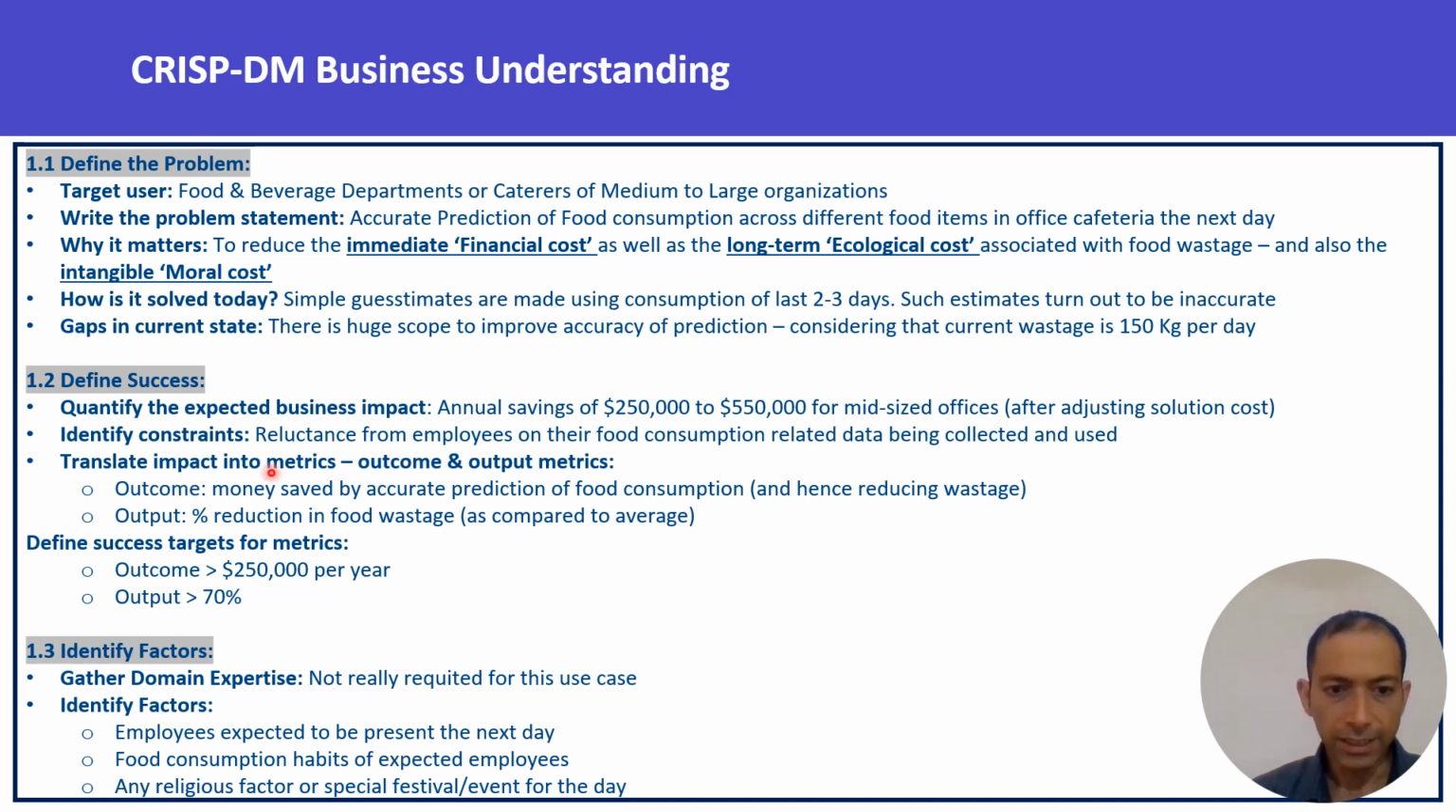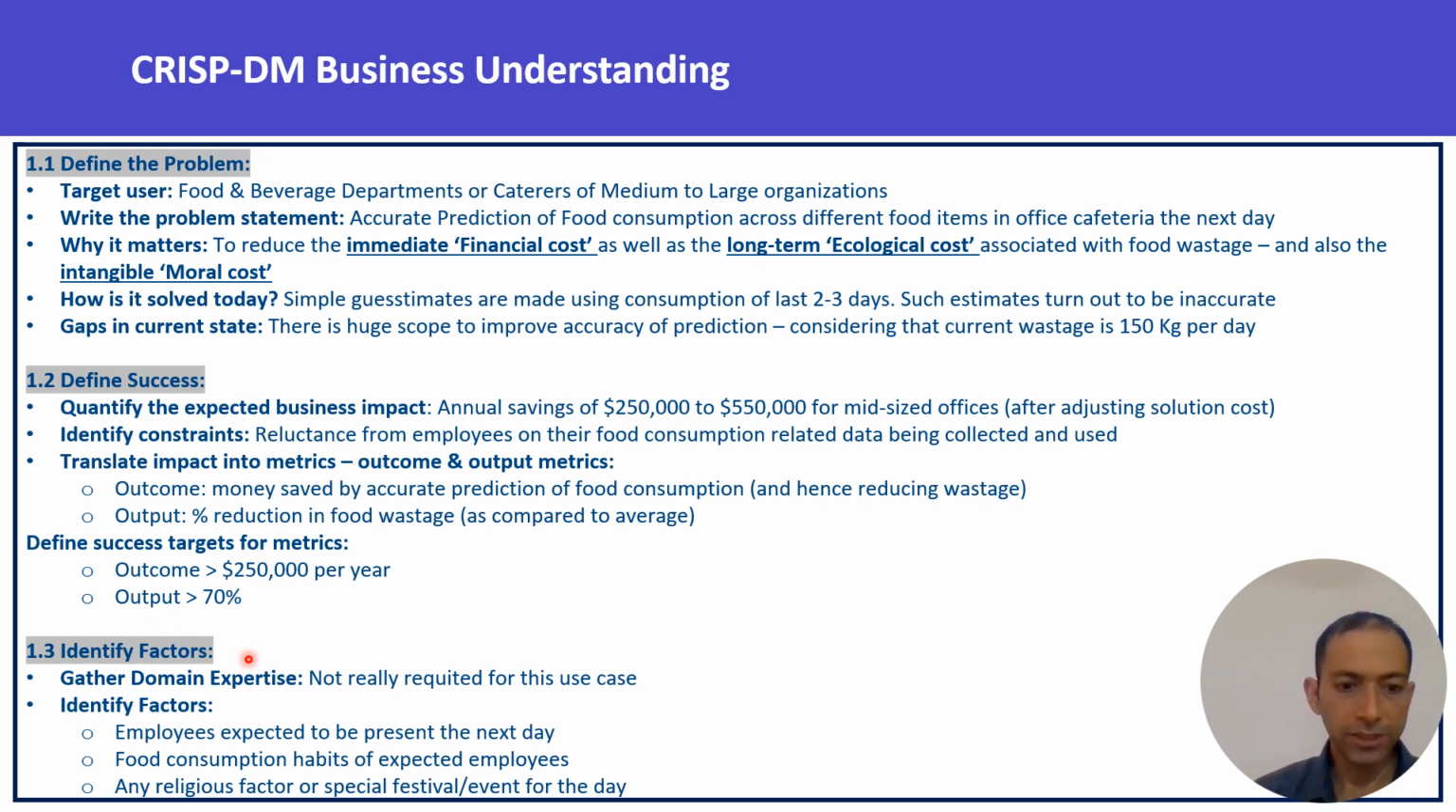So what are the metrics? The outcome is money saved by accurate prediction of the food consumption in the office, and the output is % reduction in kilograms of the wasted food as compared to the average. And success criteria, as we said, outcome should be more than $250,000 of money saved for a mid-sized organization every year. And output could be more than 70% of food wastage reduced for an organization.